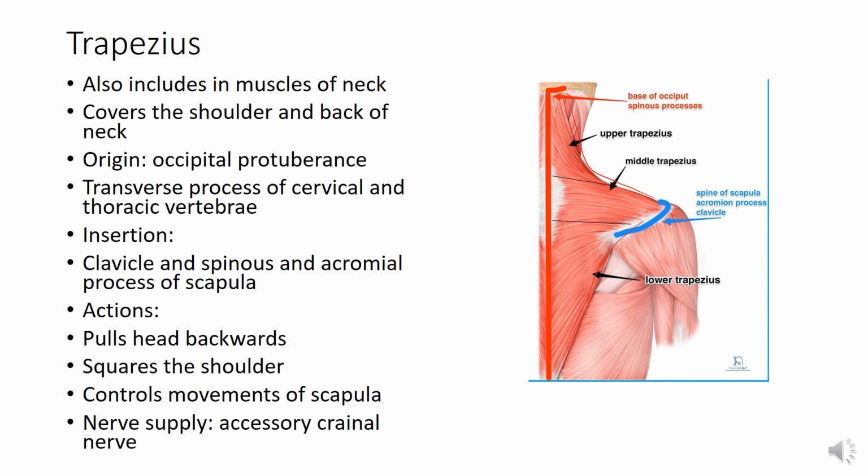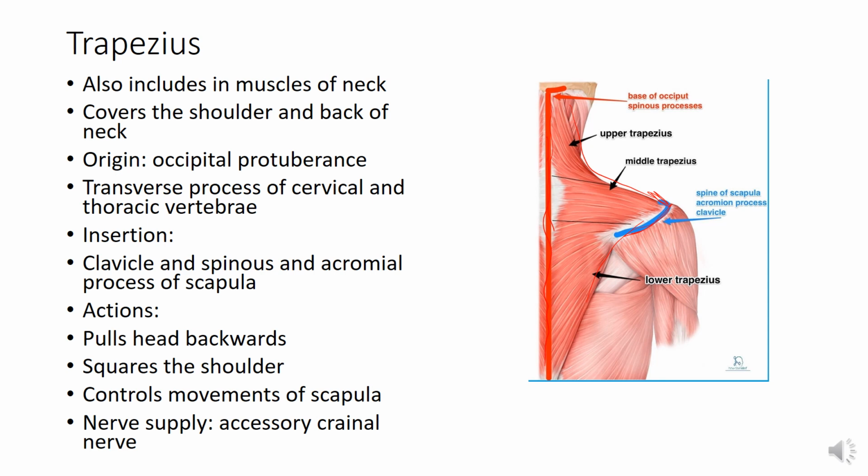The upper attachment, that is the origin, is from the occipital protuberance of the occipital bone. The medial attachment is to the transverse process of the cervical and thoracic vertebrae. Lateral attachment, that is the insertion, is to the clavicle and the spine of scapula and the acromial process and spine of scapula. Now, what are the actions of trapezius?